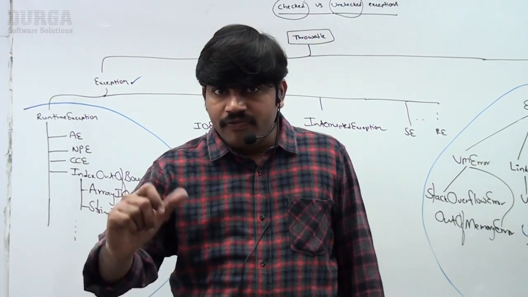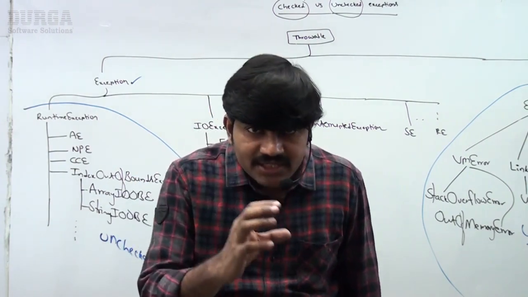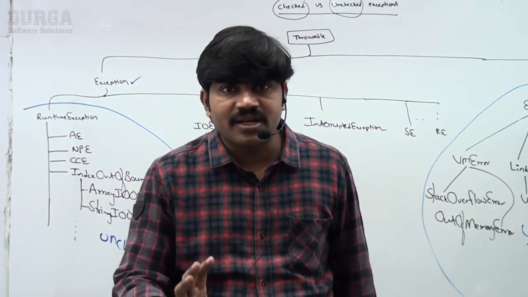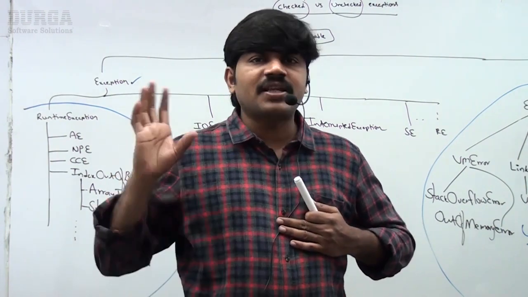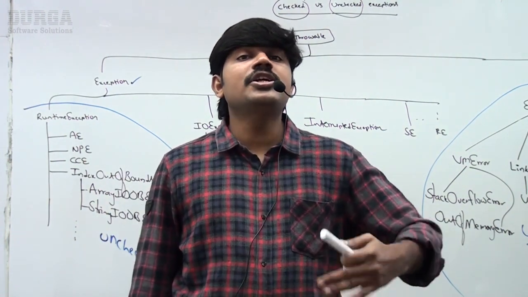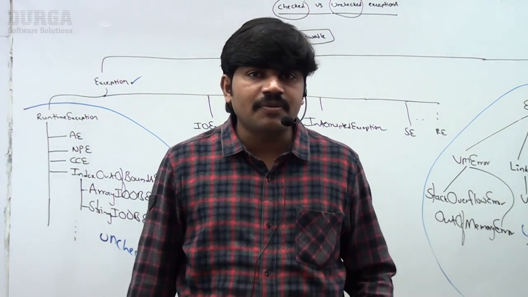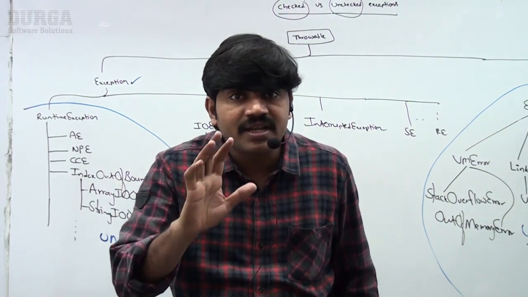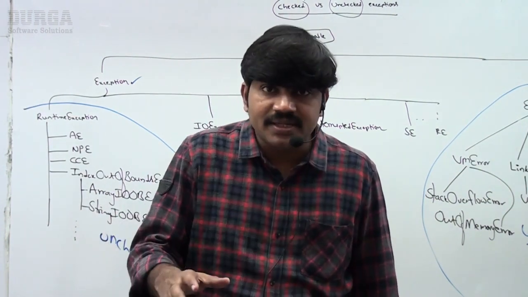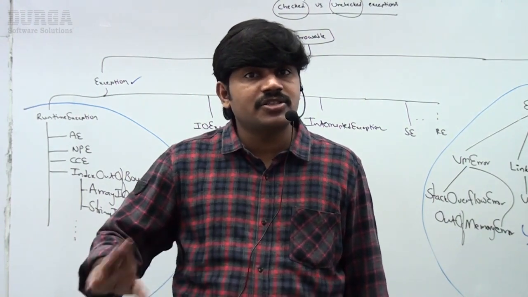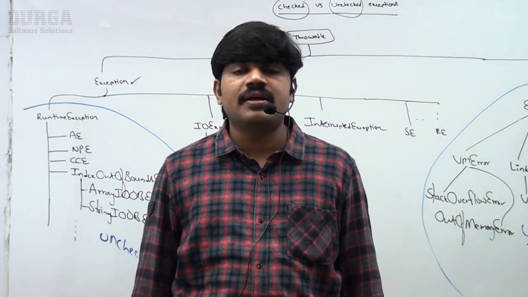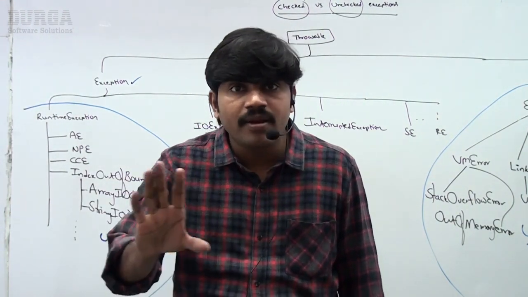Fully checked. So partially checked, fully checked, what does it mean? Parent compulsorily checked, child need not be checked: this type of thing is called partially checked. Parent compulsorily checked, and child also, both parent and child should be checked: such a type of checking is called full checking.